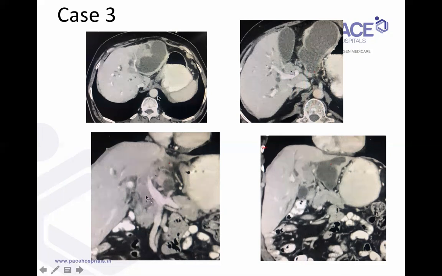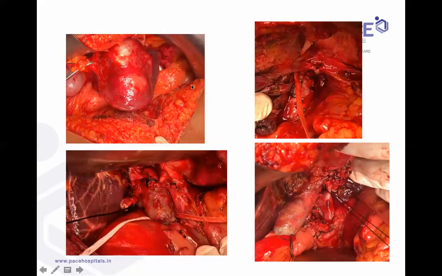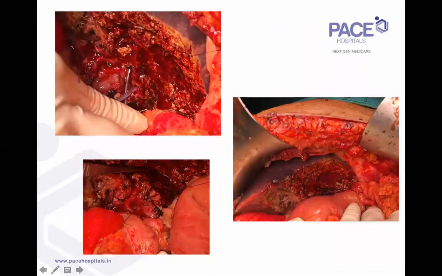So this patient is a biliary cystadenocarcinoma of the left lobe of the liver with a tumor thrombus. You can see the tumor thrombus. The tumor is in the left lobe of the liver, tumor thrombus extending into the bile duct. So in this patient, we did a left hepatectomy with a caudate lobectomy and a complete bile duct excision. You can see the bile duct distended by the tumor. And of course, after the resection, we did the right hepaticojejunostomy.